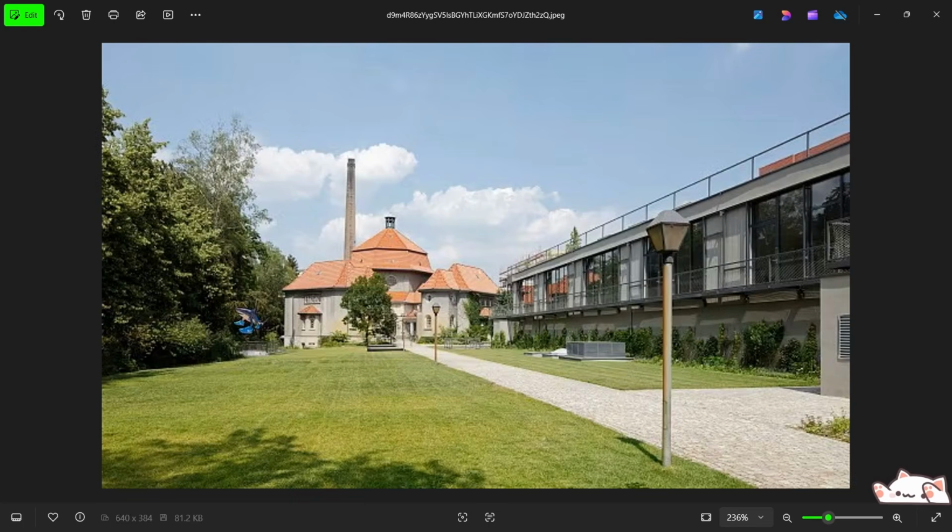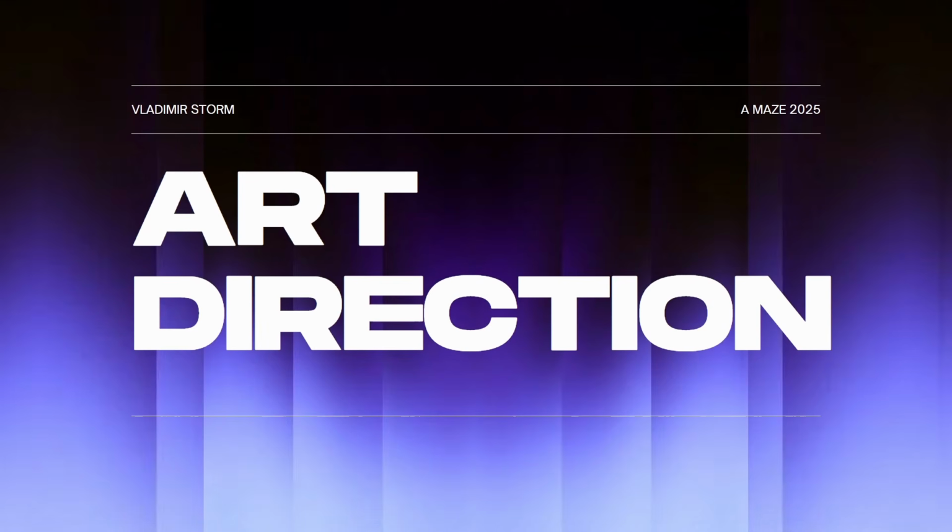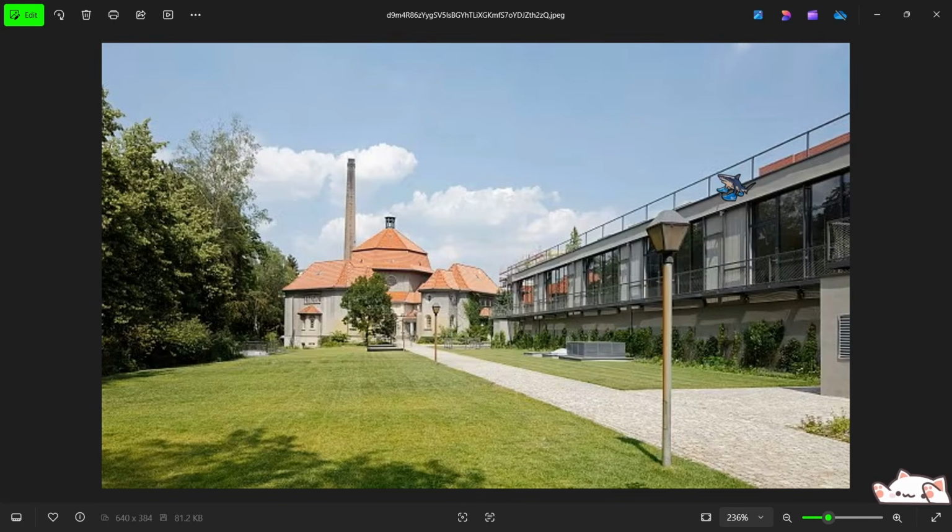Let's model this location. And before jumping to Blender and starting to model the whole thing, one step I want to do is a simplification of this reference image. I found generally that it works better because this image has a lot of details. And also in video games, very often we don't need so many details.